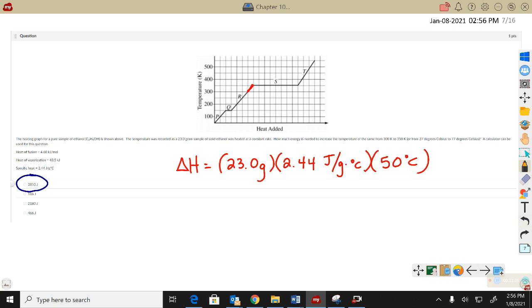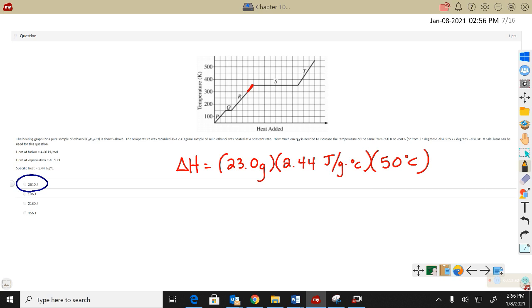And then we can do calculations. When we have a temperature change, like section P, R, or T, we're going to use the equation mass times specific heat times temperature change. This equation is in the AP packet, and so it's plug and chug. You've got your mass, 23 grams.